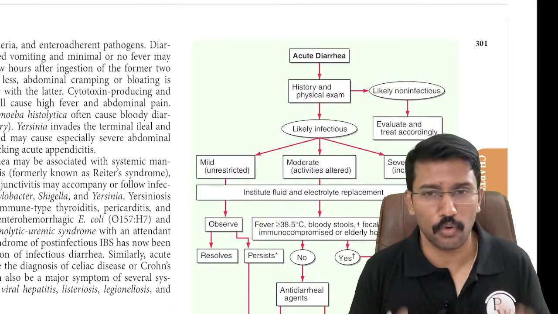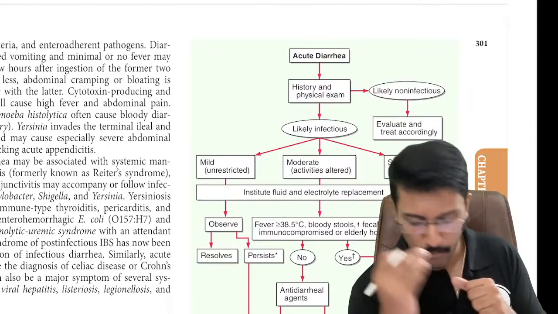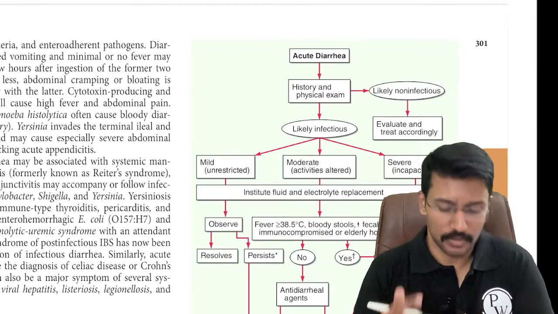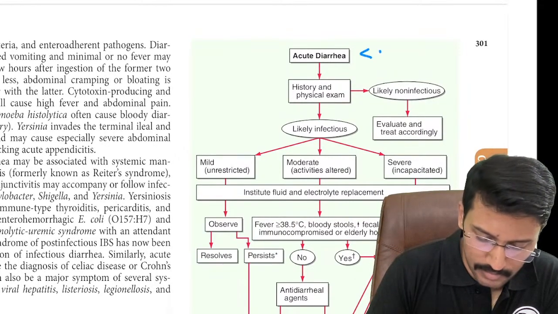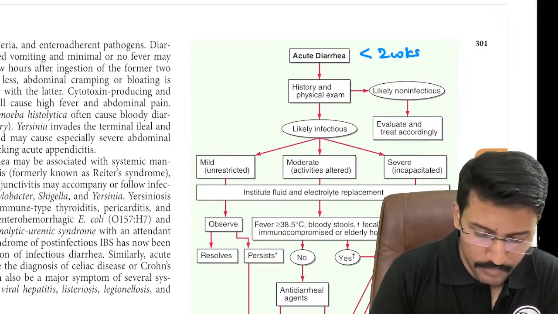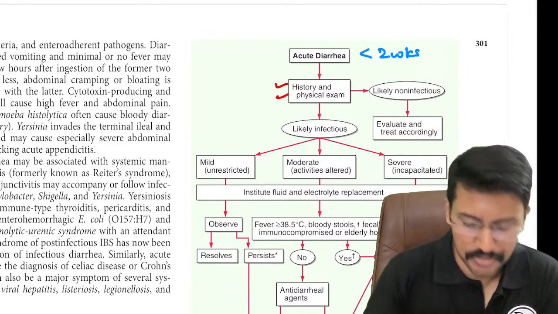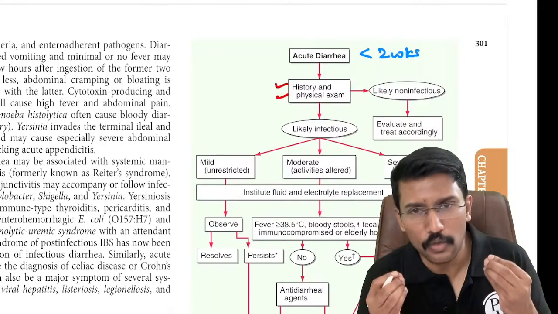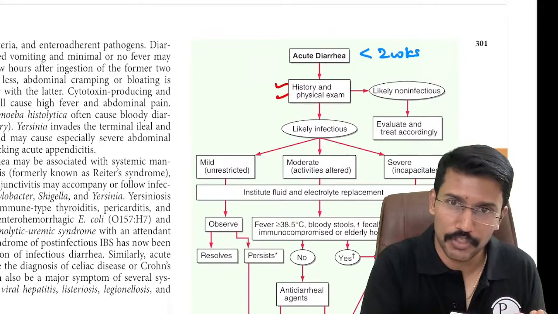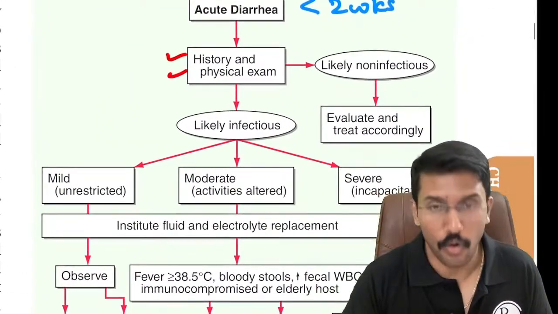So we will concentrate more on building the base. Okay. So whenever you have a patient with acute diarrhea, that means diarrhea of less than 2 weeks duration, we have to make good attempts at taking good history and physical examination, mainly to understand whether it is likely infectious or whether it is non-infectious.